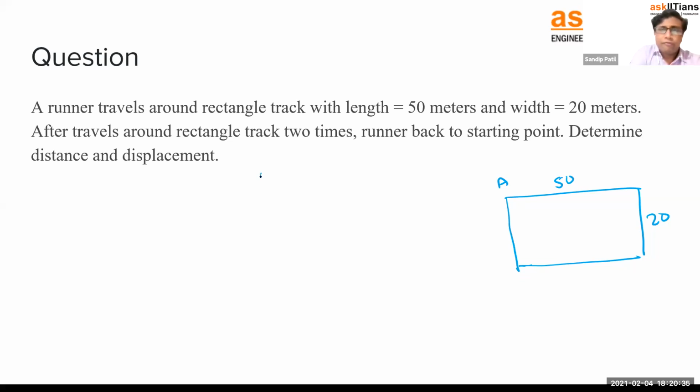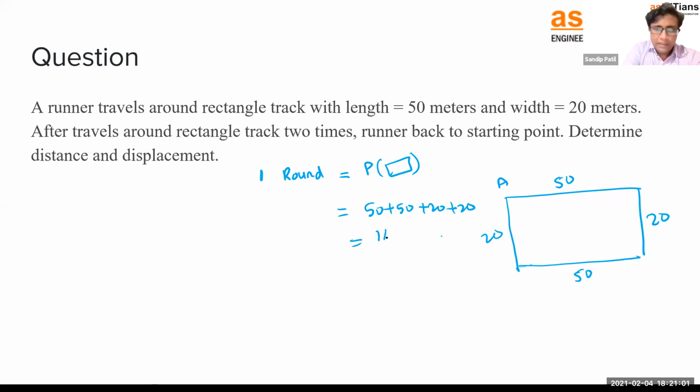So tell me, 1 round means how much distance? Can I say perimeter? Similar to our circles, it was circumference. Now it is perimeter. Let's calculate this: 50, 20, and 50, 20. So it is the perimeter of the rectangle. It will become 50 plus 50 plus 20 plus 20. Let's do the quick calculation. It will be 140 meters.